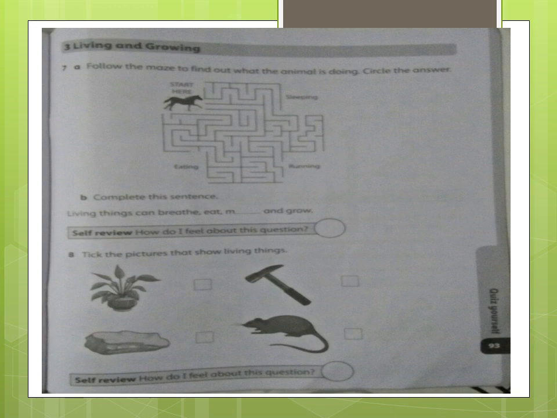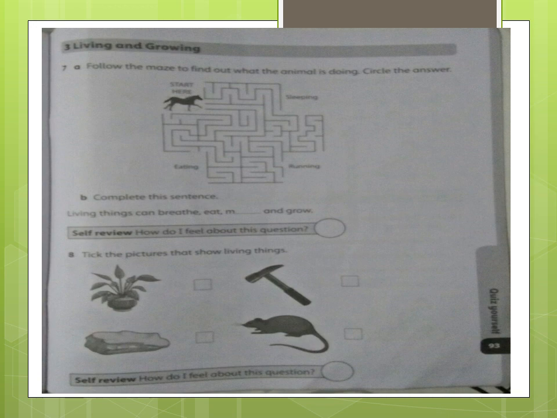Complete the sentence. Living things can breathe, eat, and grow. What comes here? Breathe, eat. Yes. M stands for, yes, move. Self-review. How do I feel about the question? You have to make a face here.